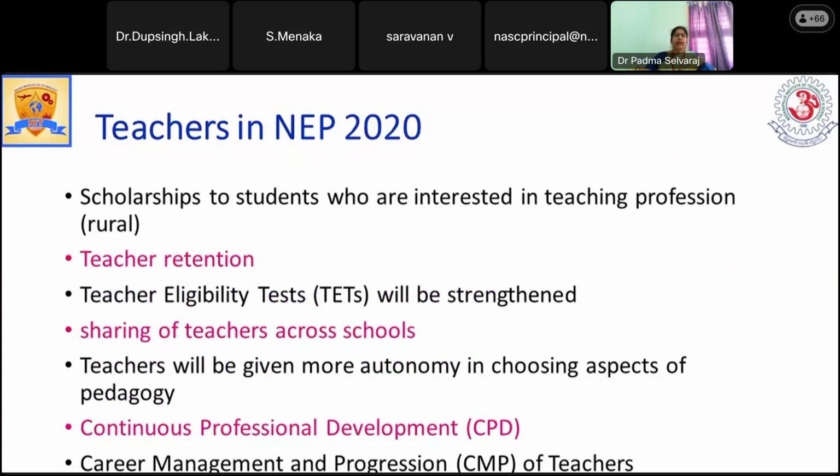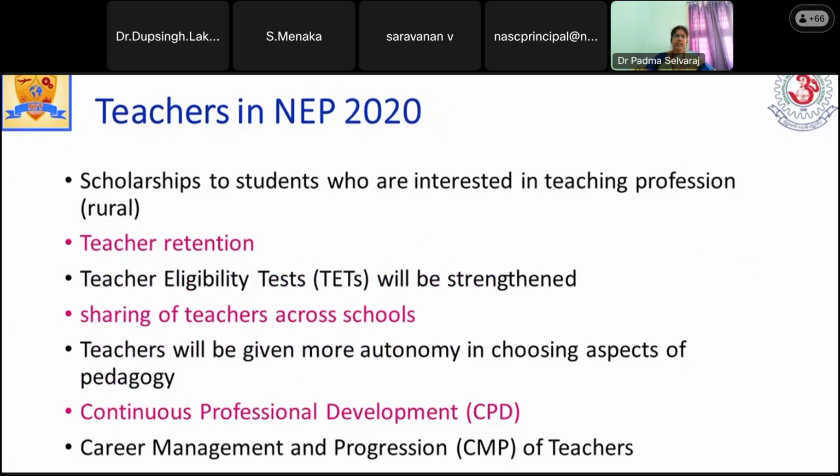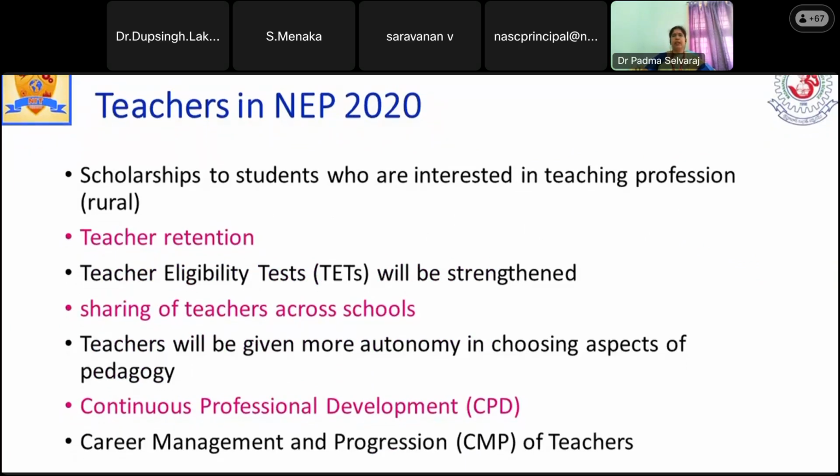What the NEP is going to do for the teachers. So we teachers have to be in an updated mode always. Whatever we learn so far while getting a degree or doctorate is different, and that will not be suitable for today's execution. The technology growth is different. The subject development is different.